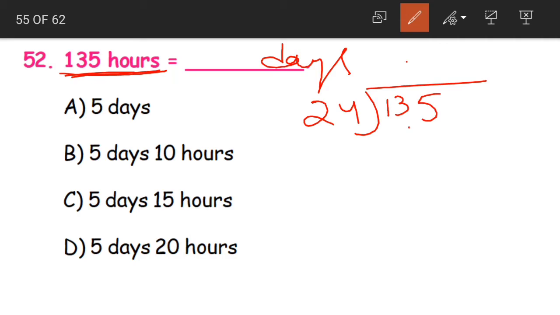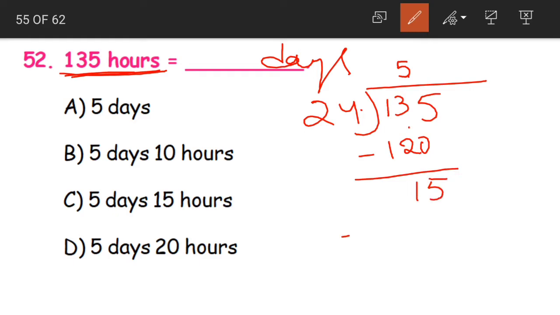It is just like converting lengths, like centimeters to meters or something like that. Okay, children? Now 24 5s are, what is 24 5s are? 120. 24 5s are 120. When we subtract, 15 is remaining.